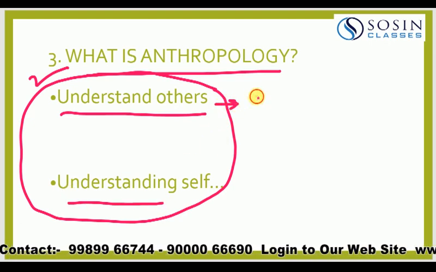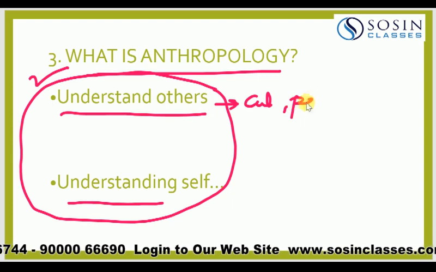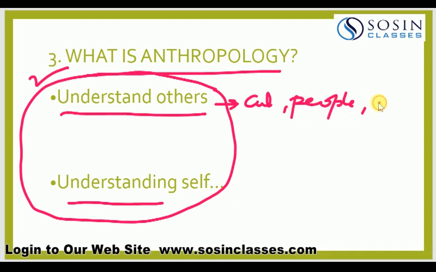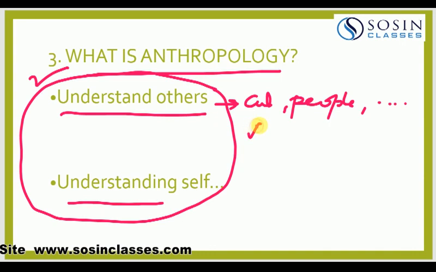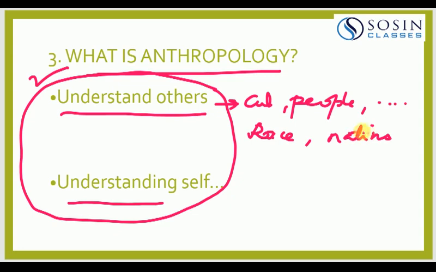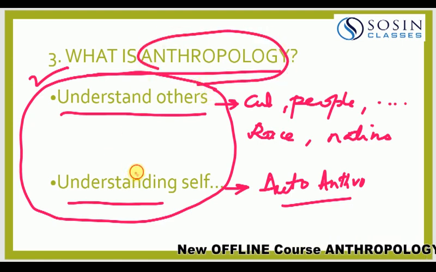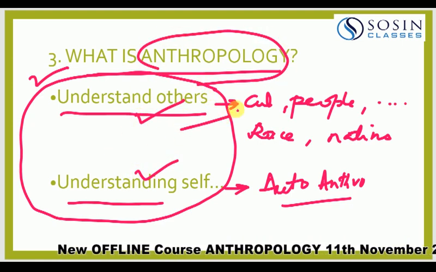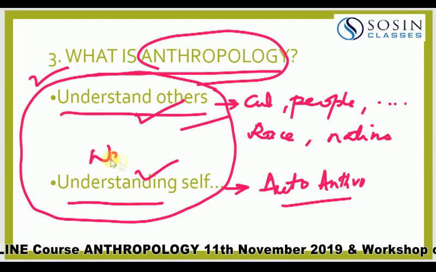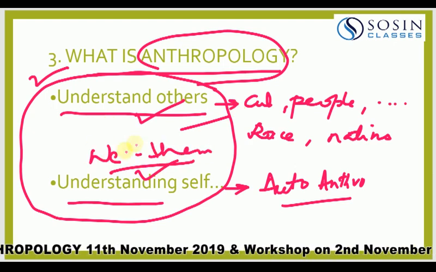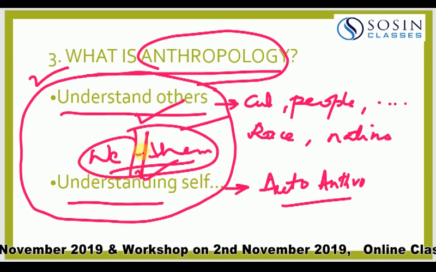When I say others, it may be the other cultures, other people. Whoever we call the others may be the other races, the other nationalities, whatever kind. And then understanding of the self also. This is what we now call auto-anthropology. So this is that subject which helps us to understand ourselves in a better way and then understand the others, so that the relation between we and them is properly built and there is less friction in living together.